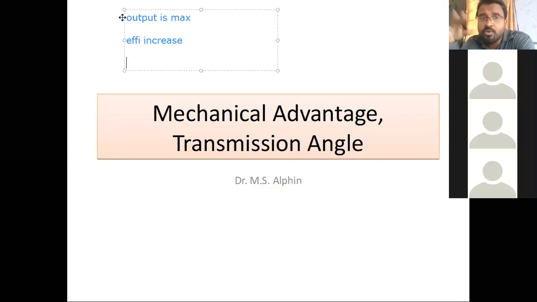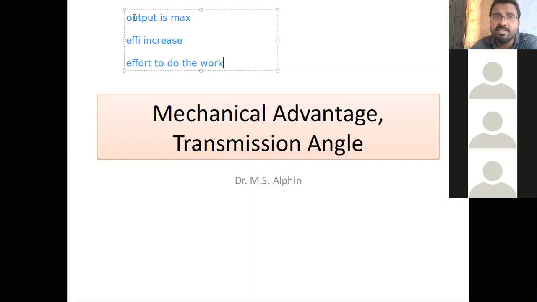Output is maximum is a good point. Efficiency is increased is a good point. Another one: effort is lesser than the load. The effort to do the work is less. If we achieve any one of these, then only we say that we are mechanically advantageous.